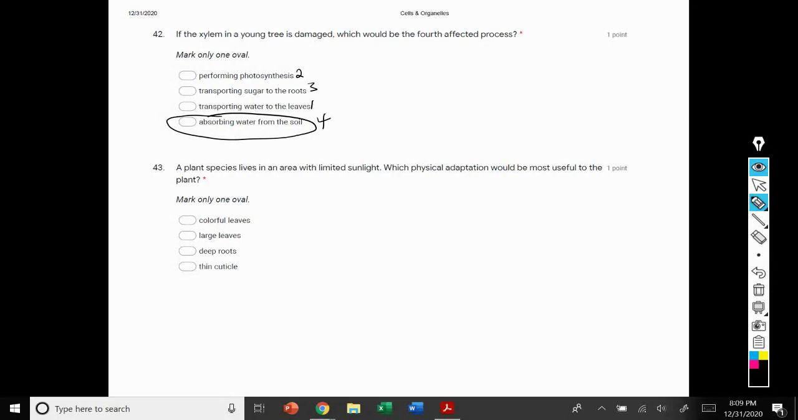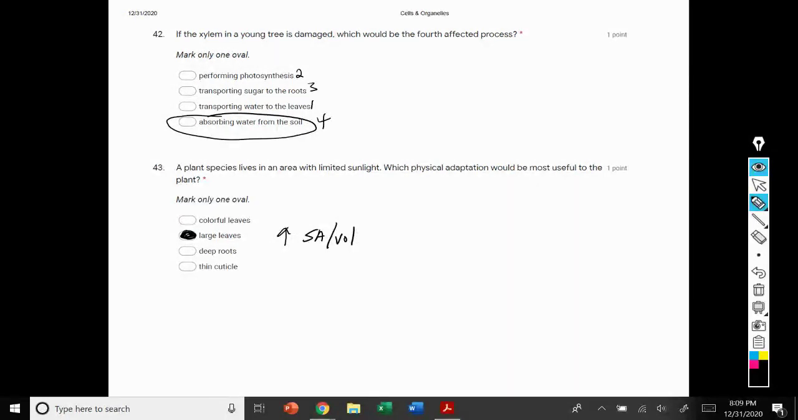43. A plant species lives in an area with limited sunlight. Which physical adaptation would be most useful to the plant? So, large leaves would be the most beneficial adaptation. And because large leaves increase the surface area to volume ratio.